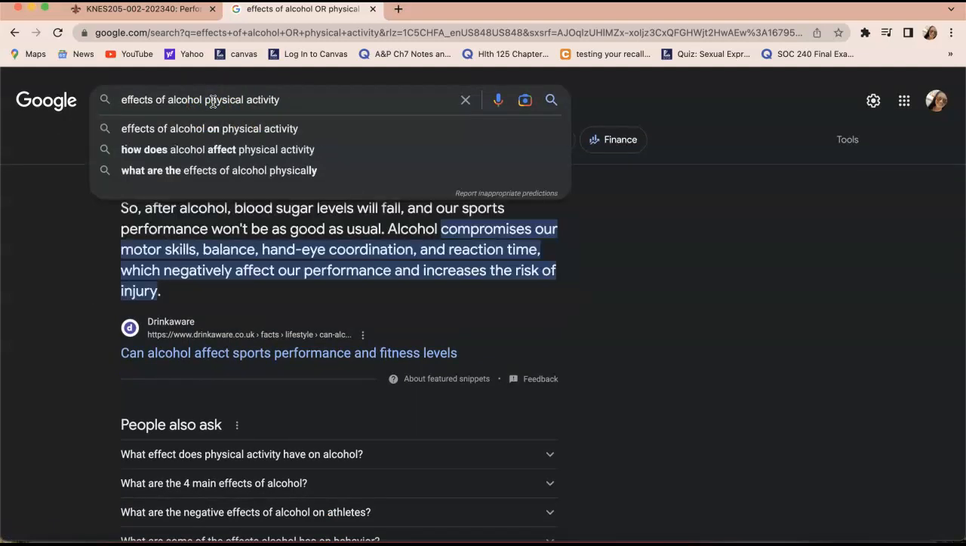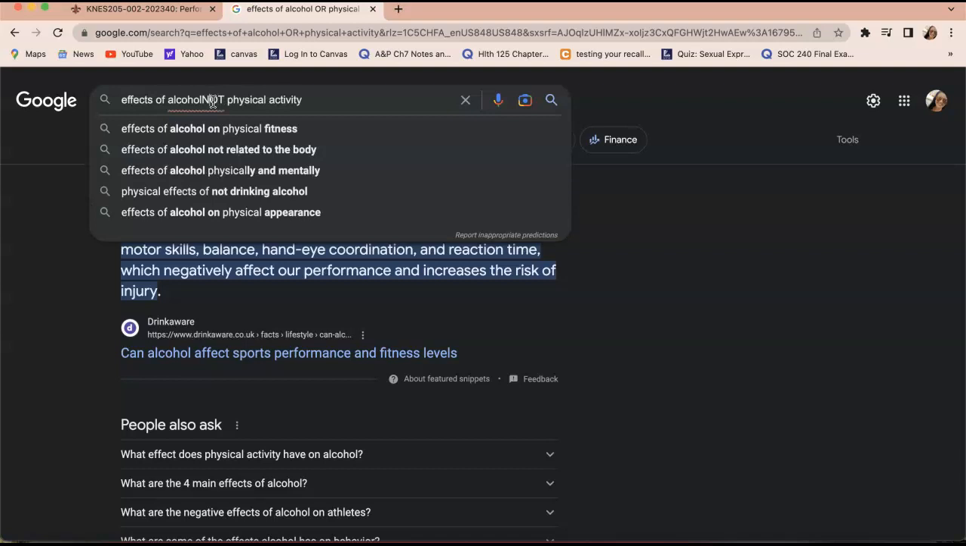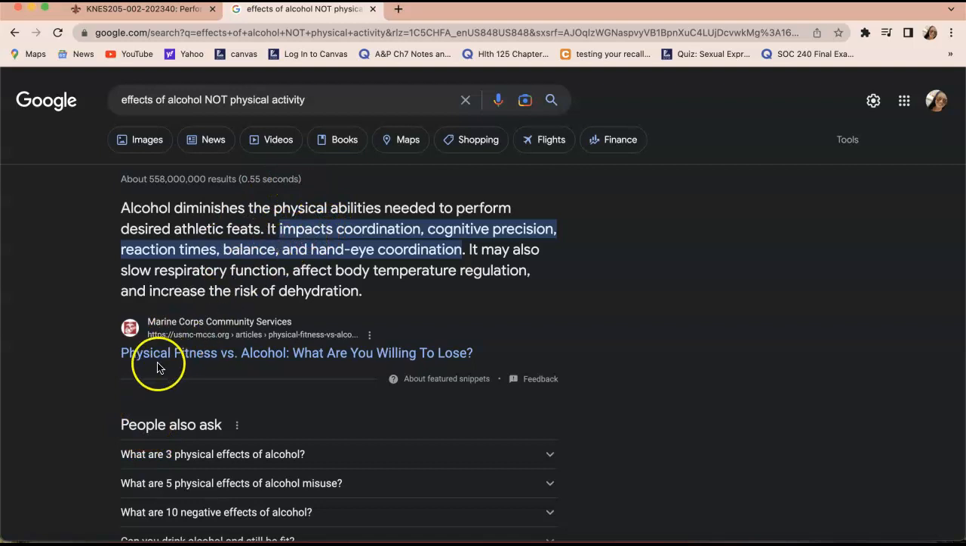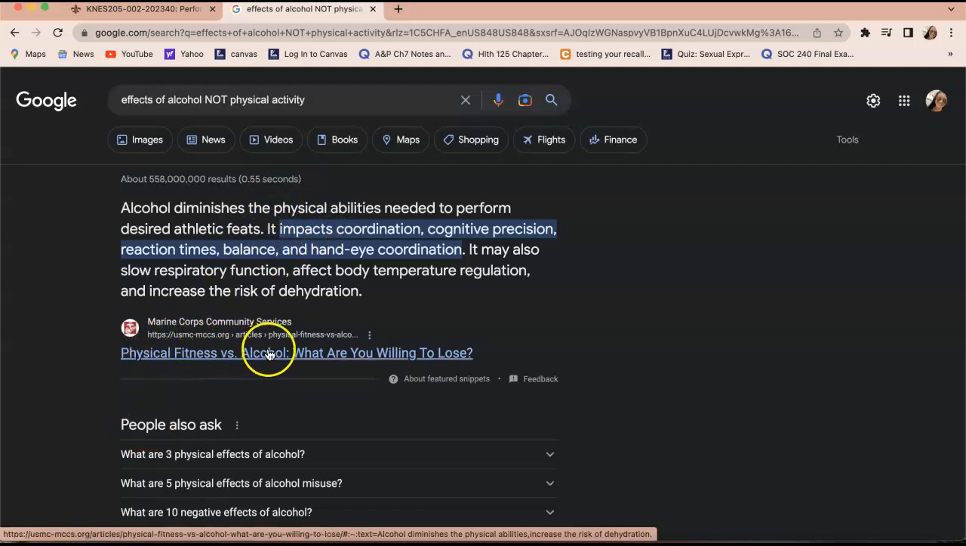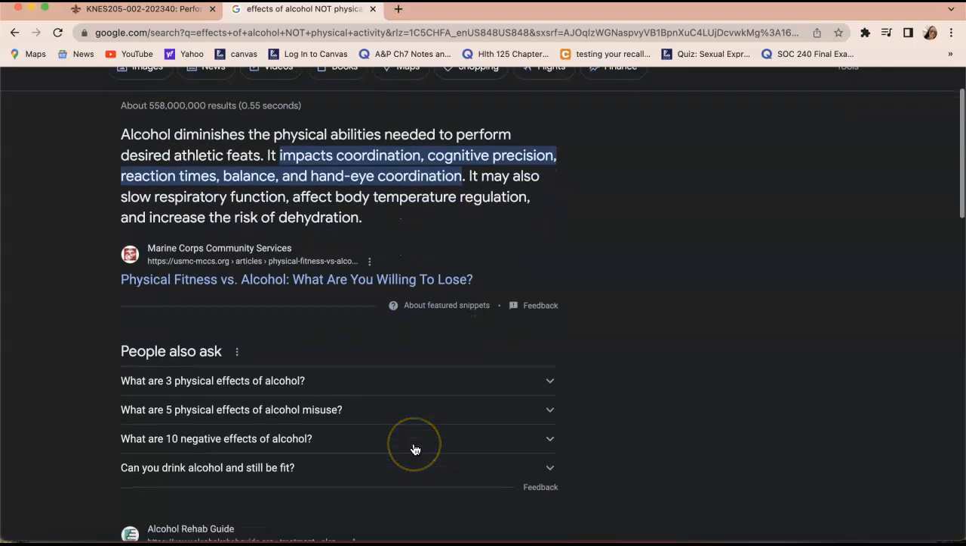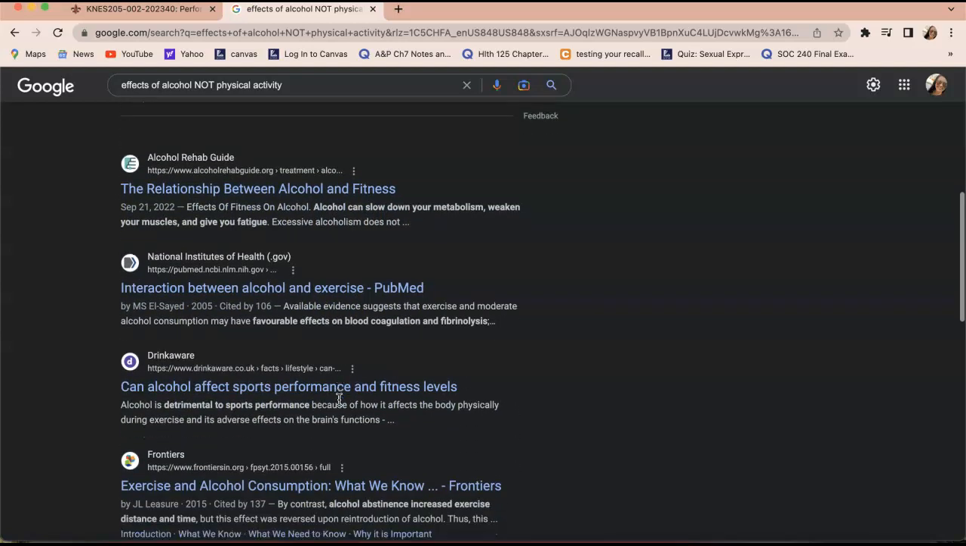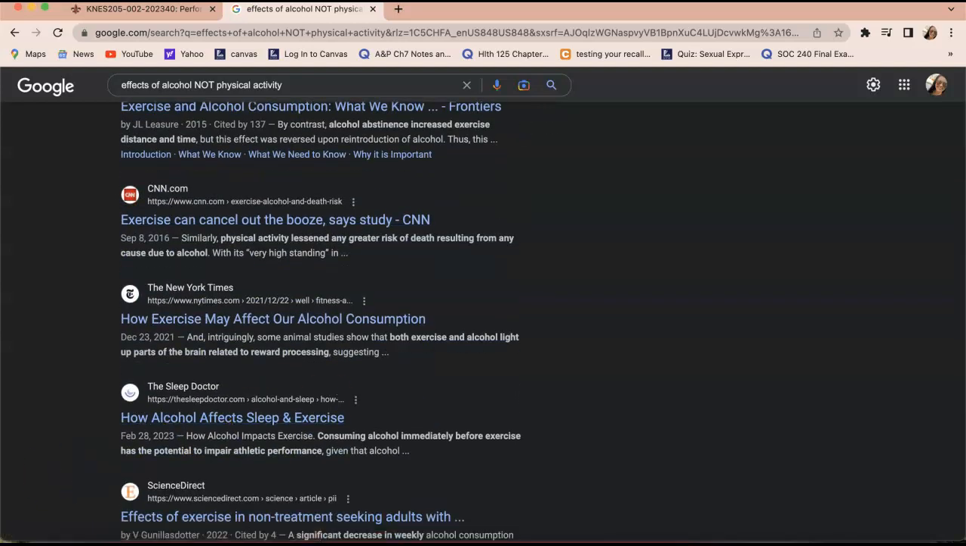And our last one we're going to do is effects of alcohol, not physical activity. So right here we have physical fitness versus alcohol, where I guess this is kind of where it compares the two rather than how it affects. So yeah.